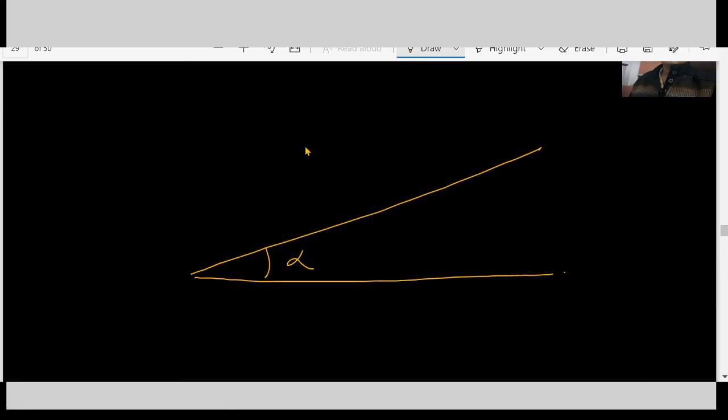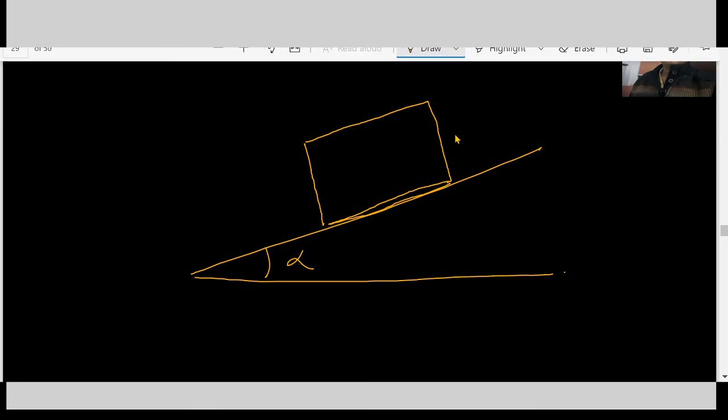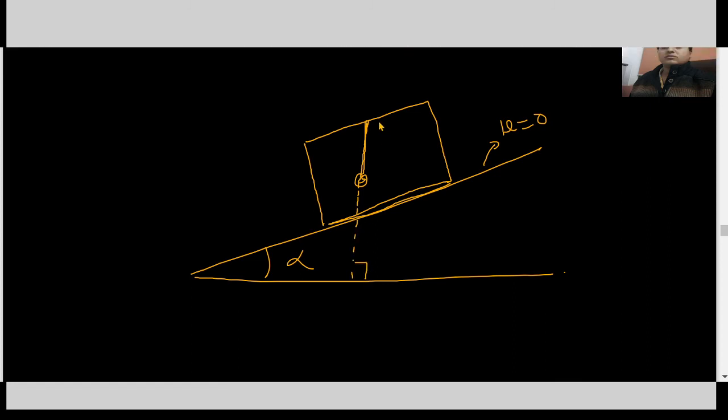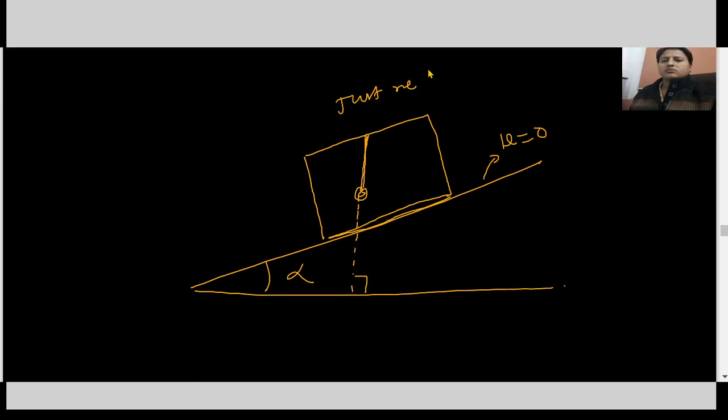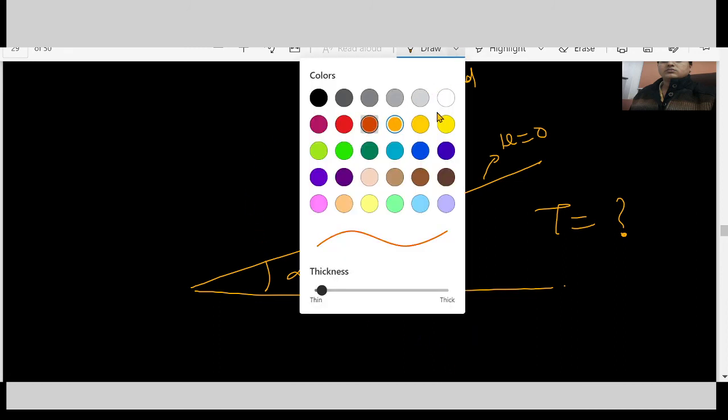Now in the next example, suppose there is an inclined plane making an angle alpha, and there is a rectangular box, the surface is smooth, and we place a simple pendulum in it and just release it. What will be the time period?